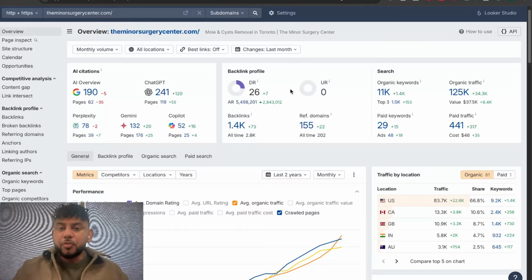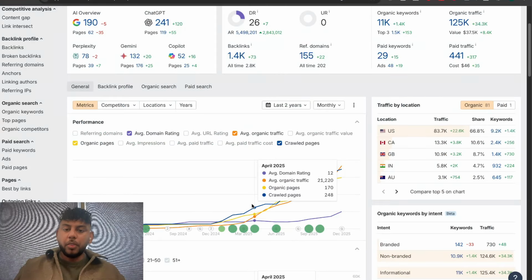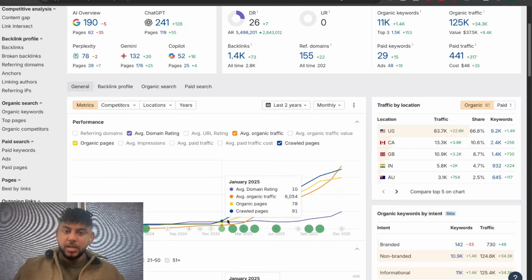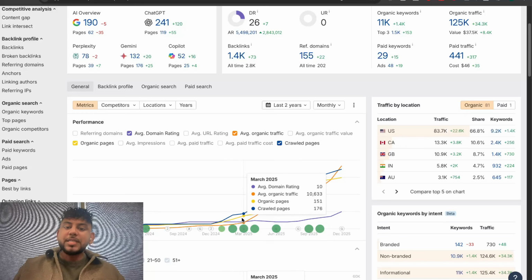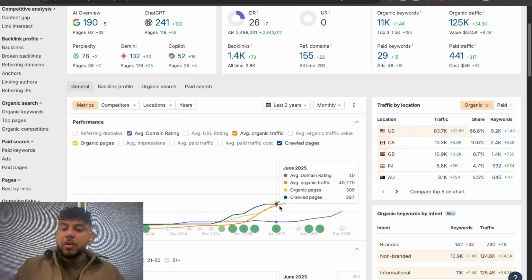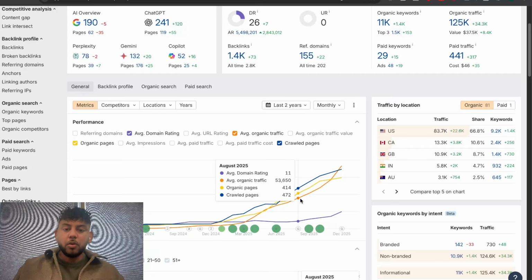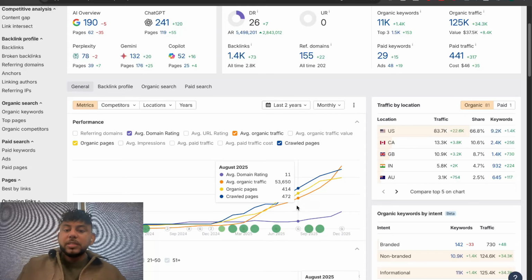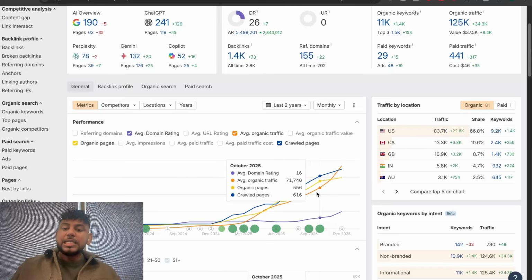So instead of doing outreach for backlinks or partnerships, we just focused on building our topical authority. As you can see here, from January of 2025, we had about 78 organic pages. And each month we increased heavily, at least 30 or 40 pages. The majority of those pages were blog posts and articles. We can see here that in 1 month, from July to August, we created almost 100 articles and posted them on our website. And we did that continuously.